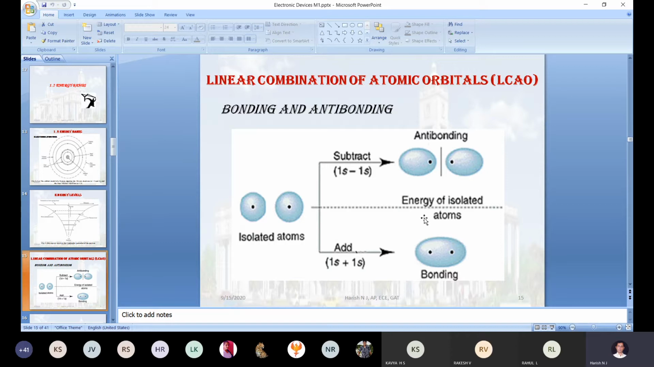Prashant N. Prashant N, are you there? Hello, Prashant. Prashant, can you hear me? Hello. Hi, yes, sir. Will you explain? Sir, in this we have studied anti-bonding and bonding, addition of nucleus.